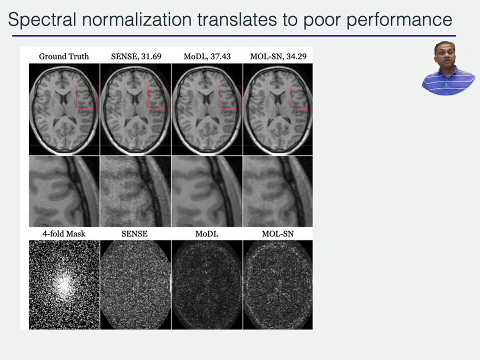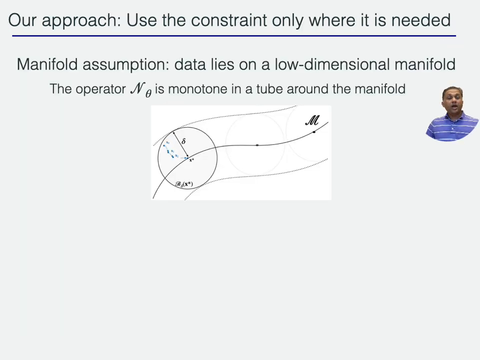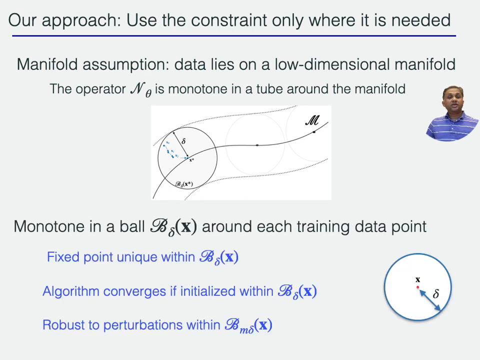Here are some results. If you just use the ground truth image, we undersample it by a 4-fold mask and reconstruct using SENSE and MoDL. You get these results. But when you do the MOL-SN algorithm, you get the last column, which is significantly worse in performance than the MoDL algorithm. Now, our idea is not to enforce this constraint over the entire domain. We just enforce it around the data manifold. We're basically saying that the monotone property is satisfied in a delta size ball around each training data point. And when we use this property, we can still guarantee all of the desirable properties.